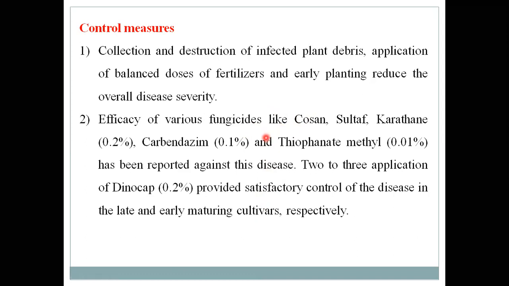Suppose you increase the number of fungicide sprays over these coriander crops, then these fungicide residues may remain present on the coriander leaf. So in case of coriander, only one or two sprays should be done.